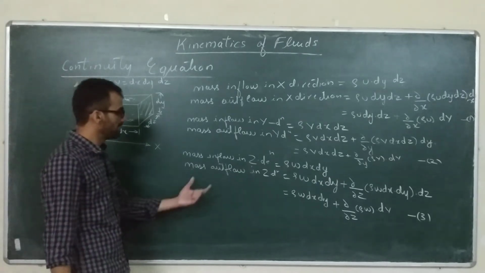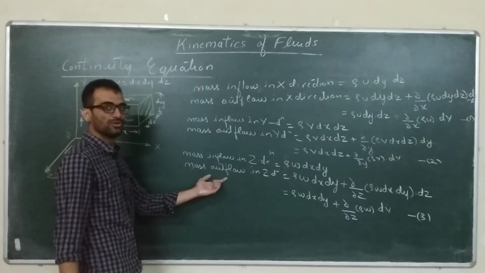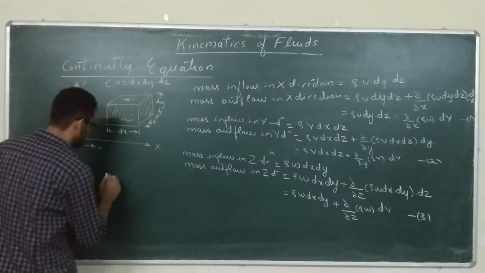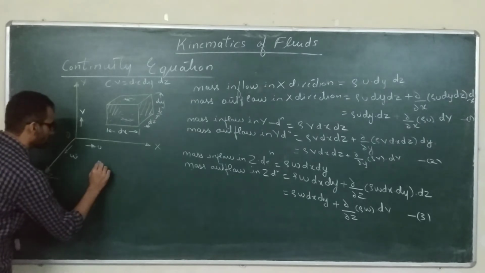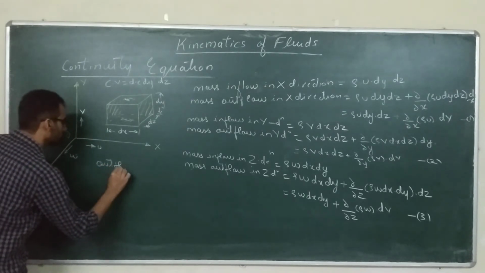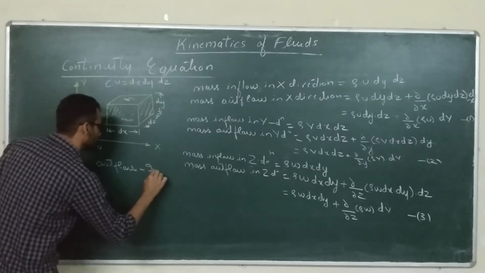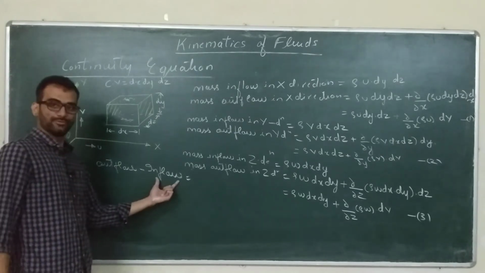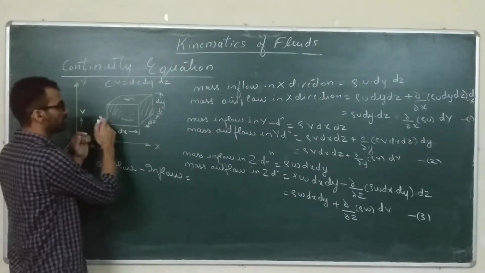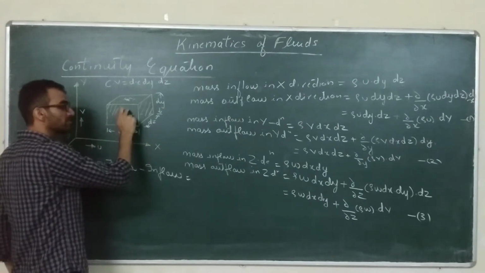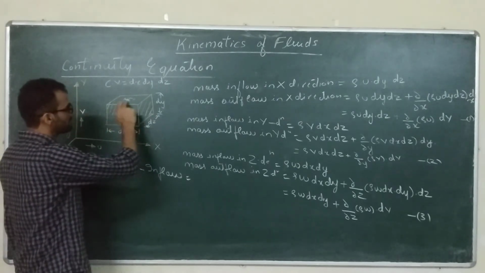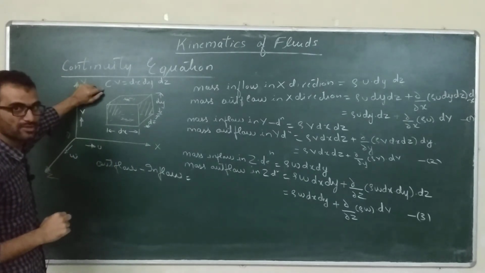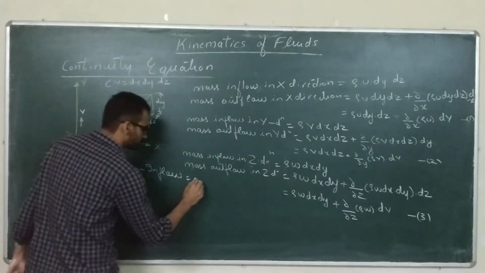So now you can easily find out what is the total outflow minus total inflow rate. So what is the net outflow, outflow minus inflow? In this control volume, outflow minus inflow should be the decrease in the storage of the control volume. So storage of the control volume is what? dV, and the decrease of that storage with respect to time we can write.